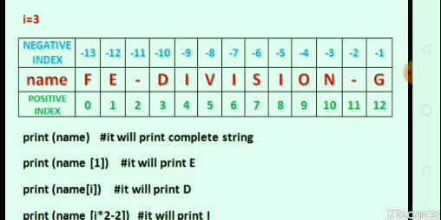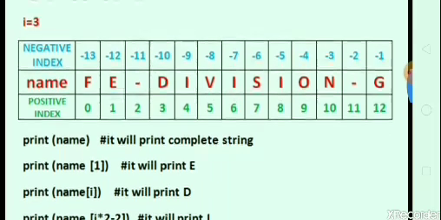The starting character should start at the 0th location: 0 1 2 3 4 5 6 7 8 9 10 11 12. Whenever we use an underscore, a dash, white spaces or blank spaces, they are also counted as index numbers. Here the negative index starts from the end of that particular string.